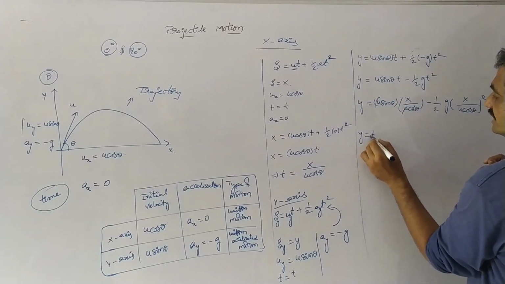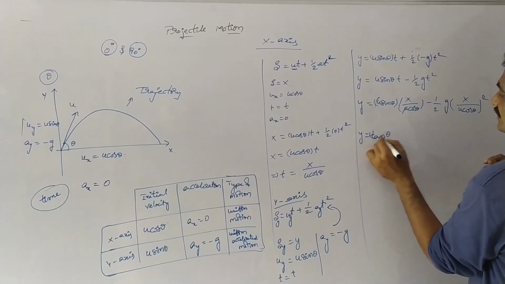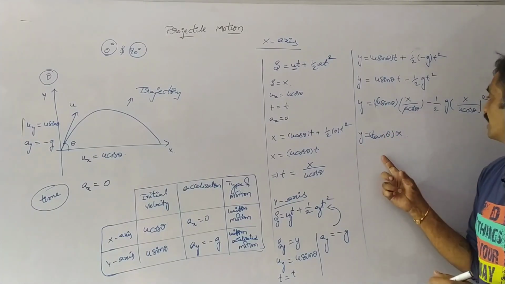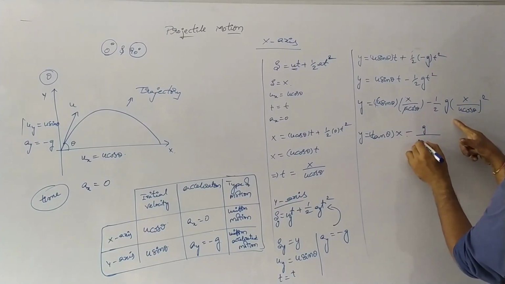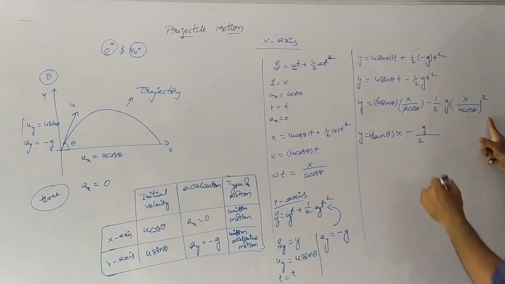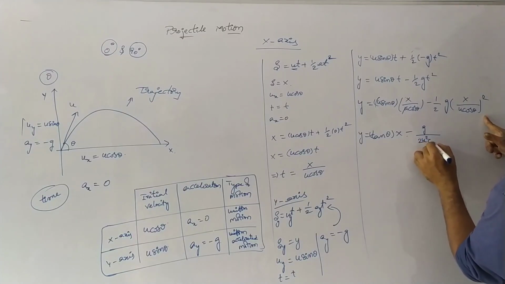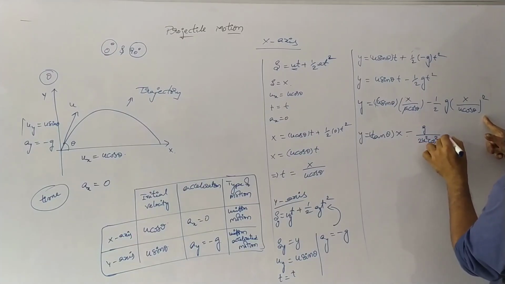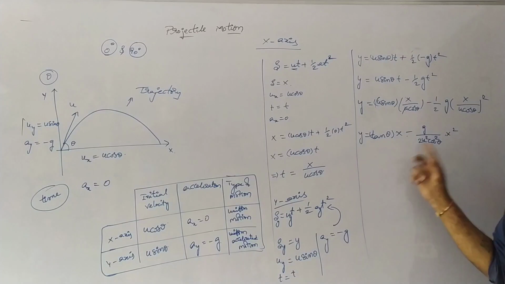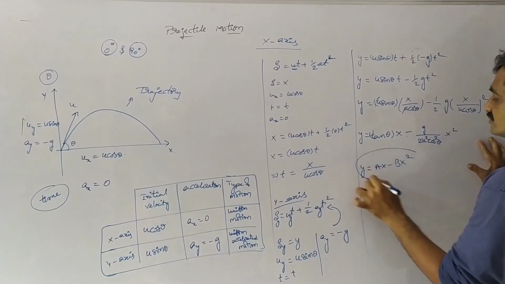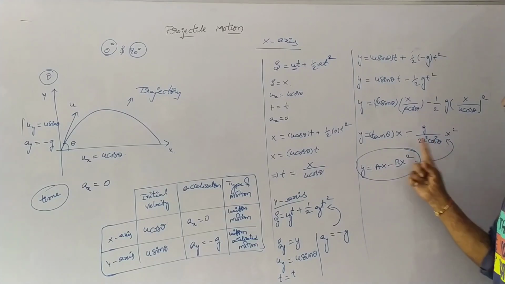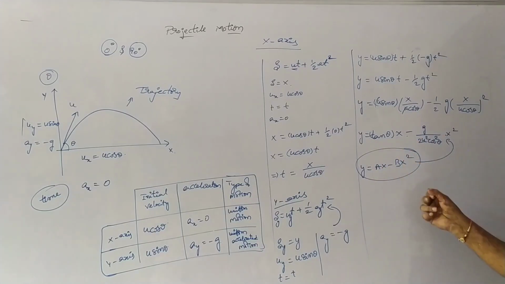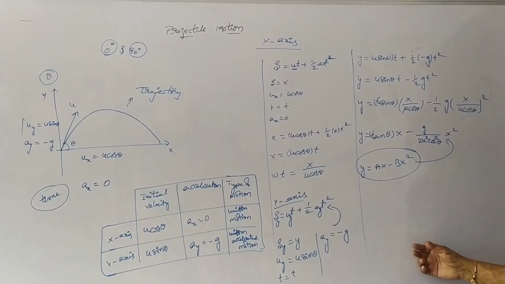So we can write it as tan theta into x minus g by 2 into u square cos square theta into x square. As you compare this equation, we can say that the above equation is in the form of a projectile.